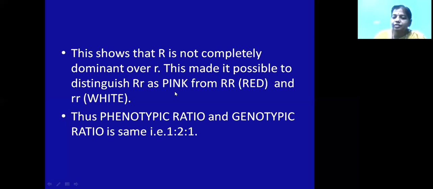It is universally accepted in sexually reproducing organisms. All sexually reproducing organisms will undergo meiosis, and during that process gametes are formed, and the gametes will have only one kind of allele. This has been expressed by Mendel through the monohybrid cross. Mendel has shown that the gametes carry only one kind of allele and that the alleles separate during meiosis.